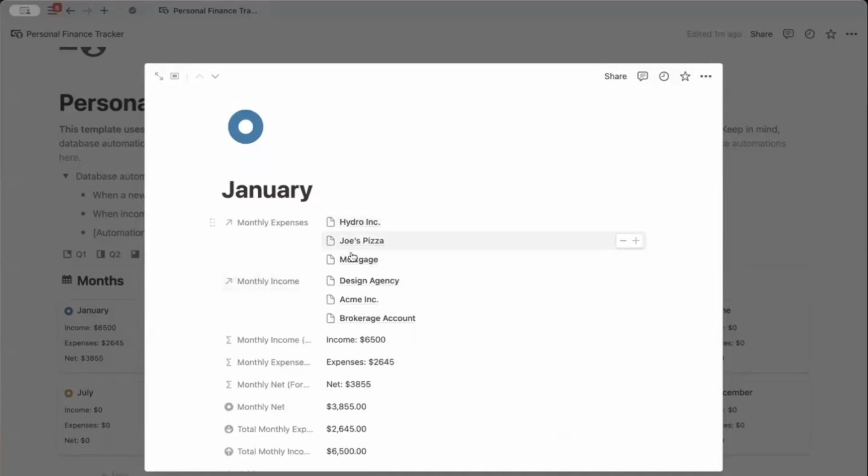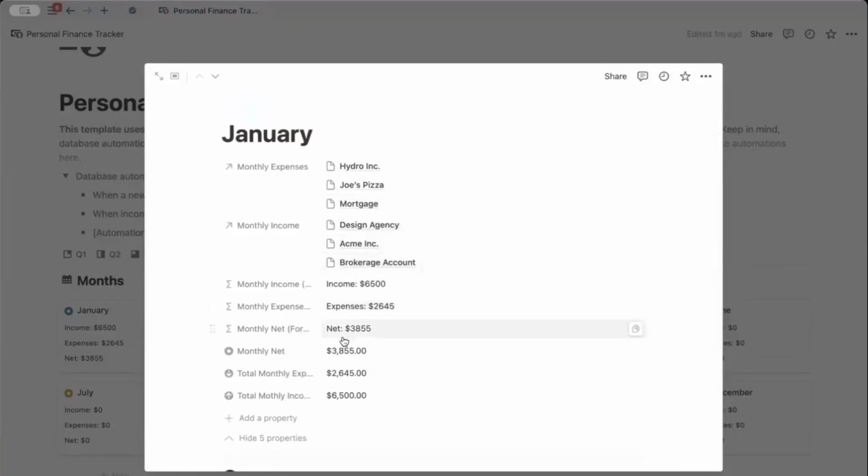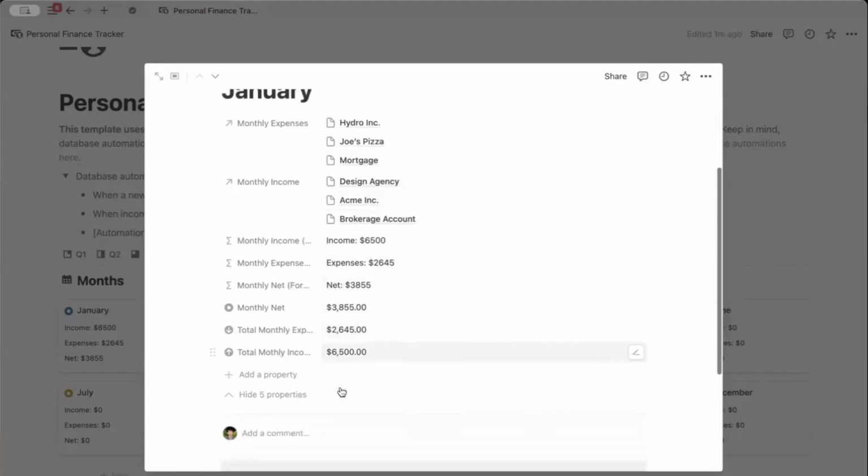Another strength of this template is its comprehensiveness. We can see that in the database properties where there's monthly expenses, incomes, and relations and formulas in order to provide more information and less manual inputting.